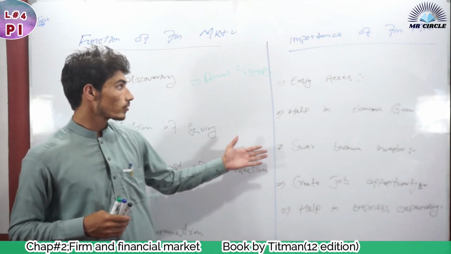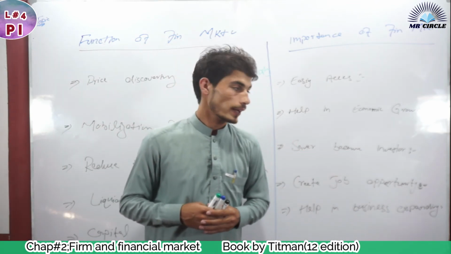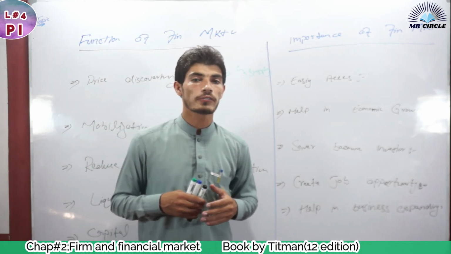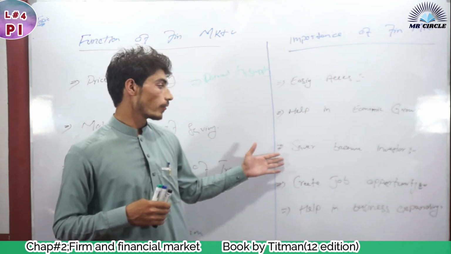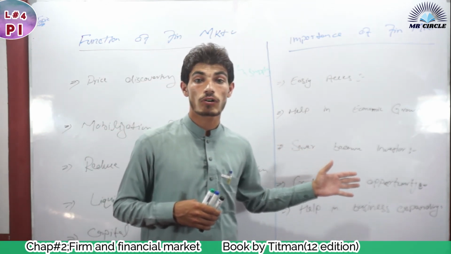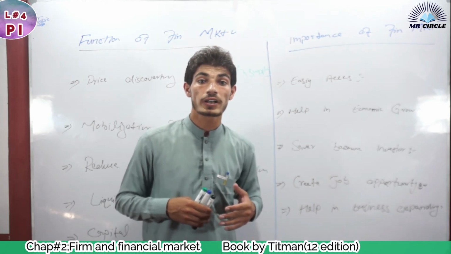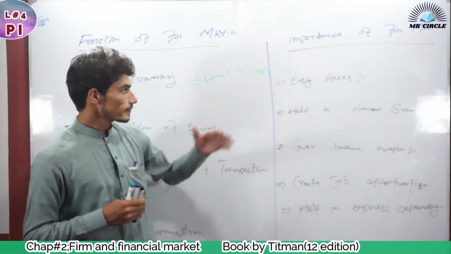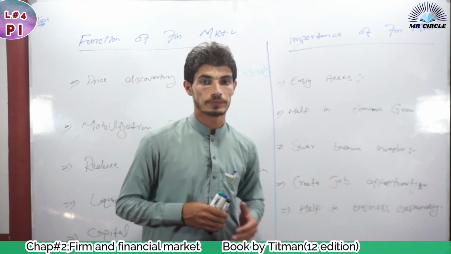The next importance of the financial market is that savers become investors. It means that if you have a lot of money but you don't invest in a project, you cannot earn money. When a saver becomes an investor, when he purchases the shares and stocks of different organizations, he becomes a shareholder of the corporation. The next importance of the financial market is that it creates job opportunities.